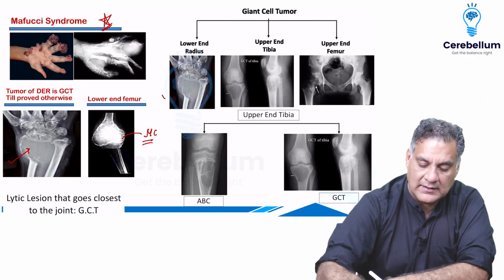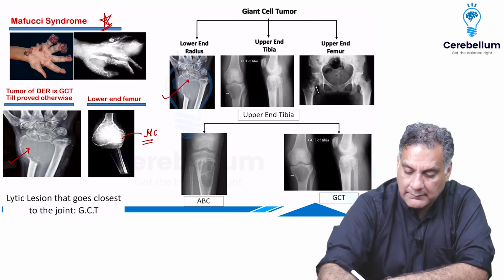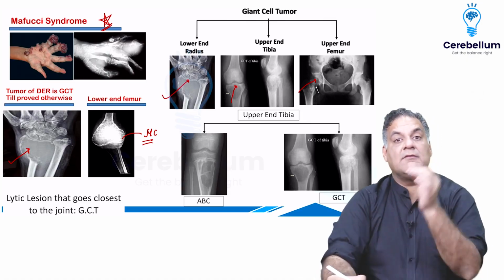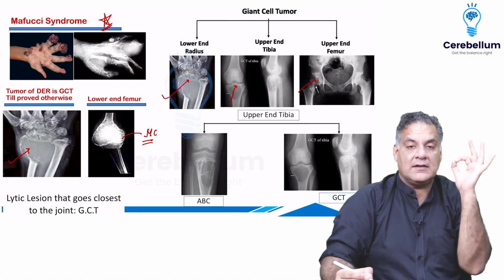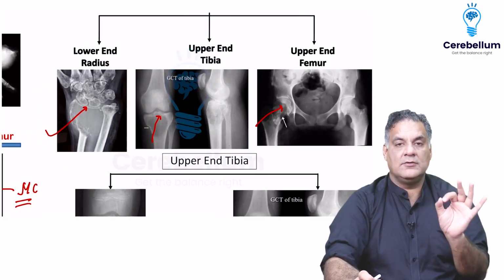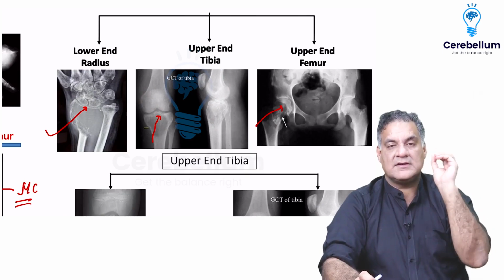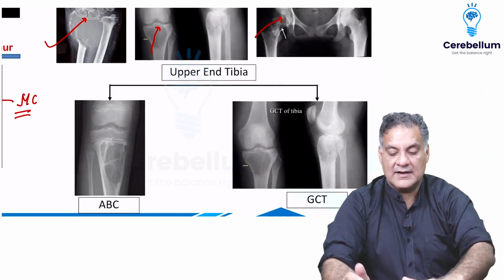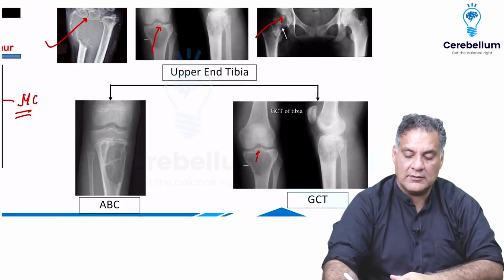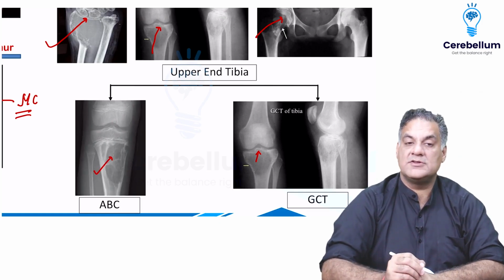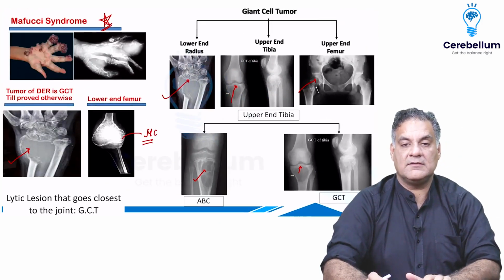Remember, lower end radius going till the joint, upper end tibia going till the joint, lower end femur going till the joint or till 1.5 centimeter of the joint. It is giant cell tumor. All these images have been asked to you again and again in the exam. Question asked to me, how do you differentiate GCT from ABC? Remember, giant cell tumor is after maturity going till the joint. ABC is in the metaphysis before maturity. Remember. So this is something which is very, very important.